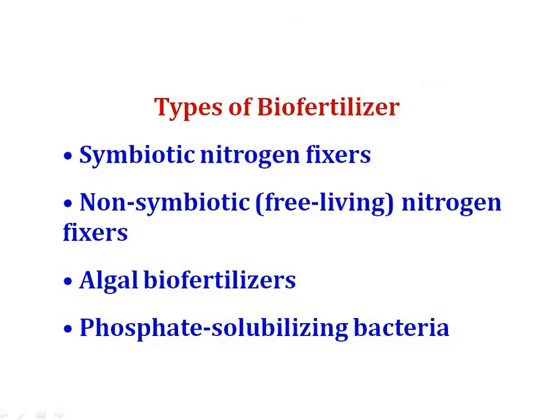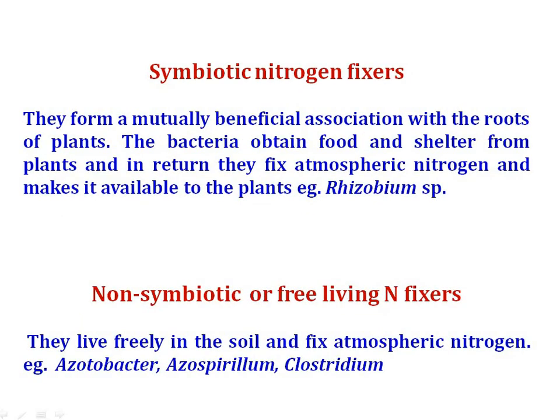So next is types of biofertilizer. These are the four different main types of biofertilizer: symbiotic nitrogen fixer, non-symbiotic nitrogen fixer, algal biofertilizer, phosphate solubilizing bacteria. Now we'll discuss one by one. The first one is symbiotic nitrogen fixer.